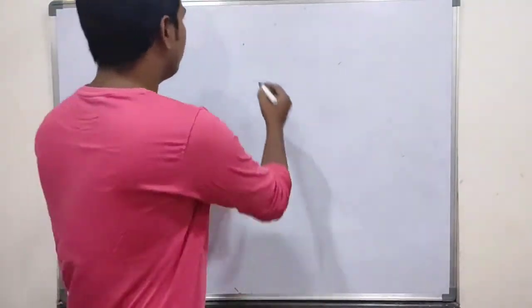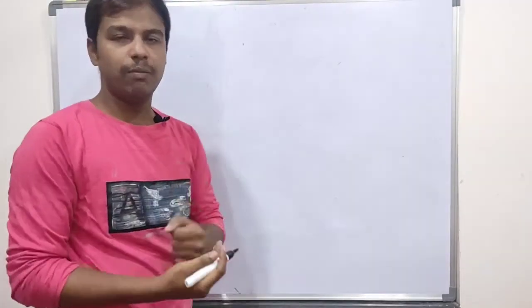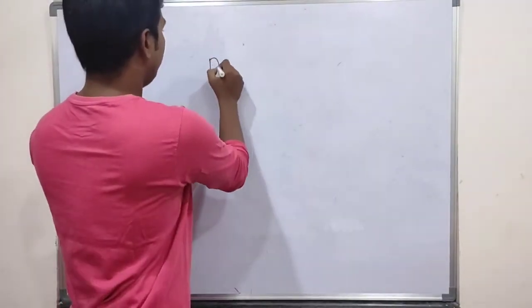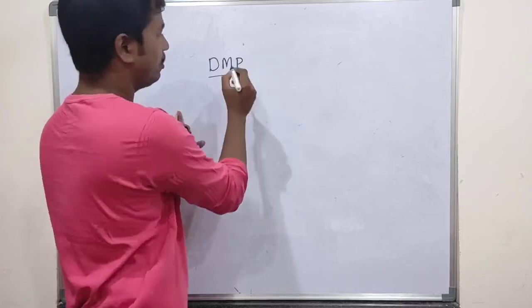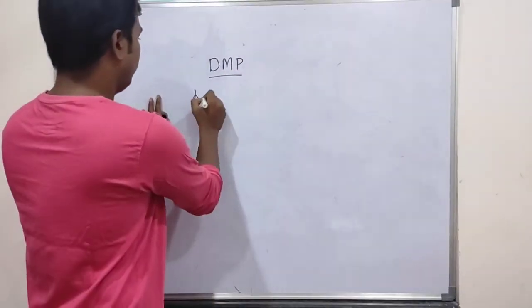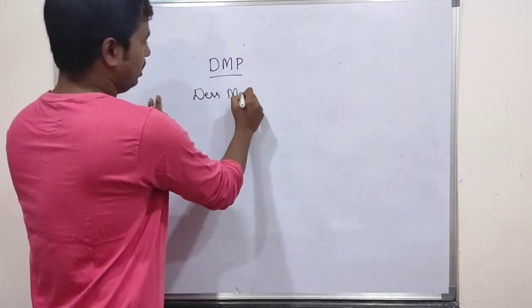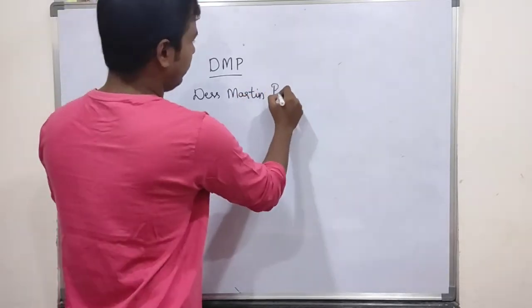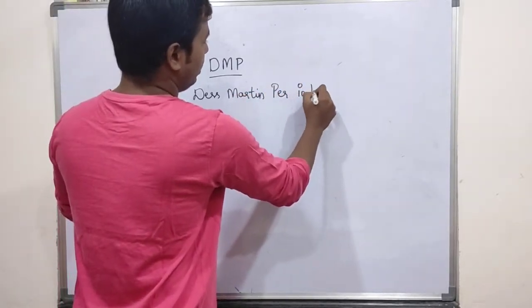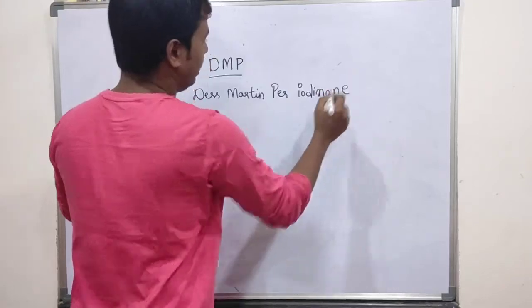So today in chemoselective oxidizing agents, the reagent which I am going to take is Dess-Martin periodinane, which is called DMP.